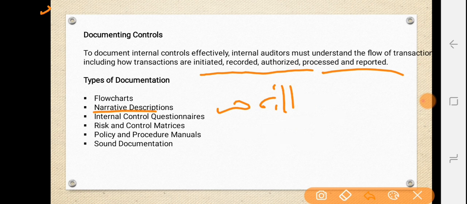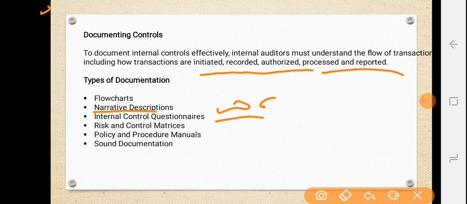So with internal control questionnaires, here they are going to have a list of answers to the questions relating to the identification and evaluation of internal control. Okay, effective internal control questionnaire documents comprise a careful, structured, logical sequence of questions that helps management and internal auditors document processes and highlight control gaps, strengths and weaknesses.